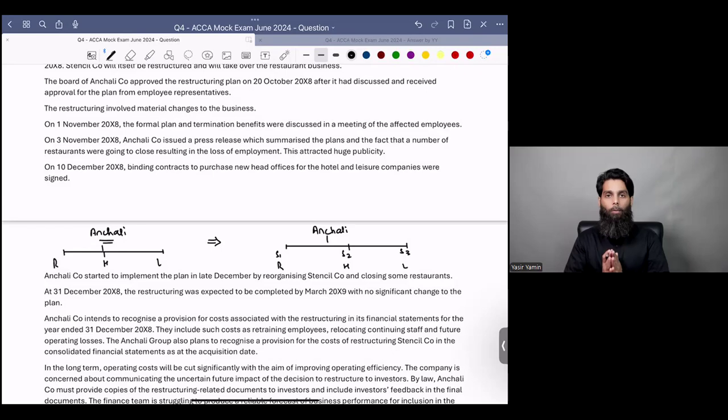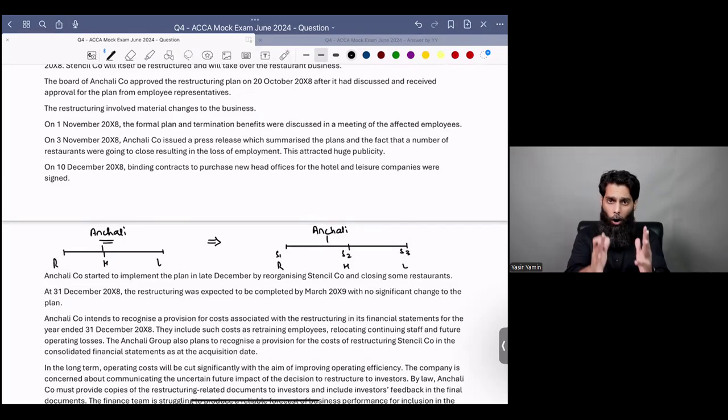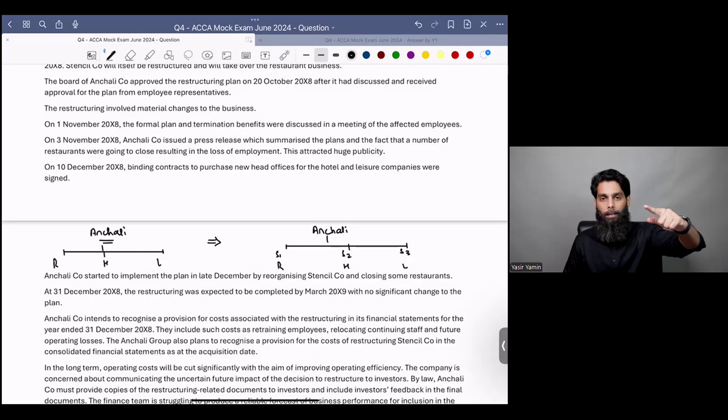Now, guys, I would like to ask you a question. Do you see a change in the form in which business is being conducted? Do you see a change in the form, the structure, how the business is being conducted? Previously, you had Anchali company as one entity, and there were managers who would manage all three types of businesses.